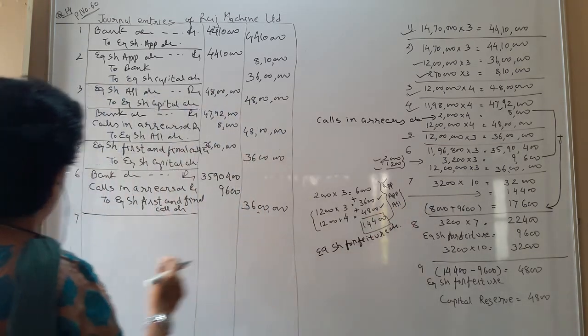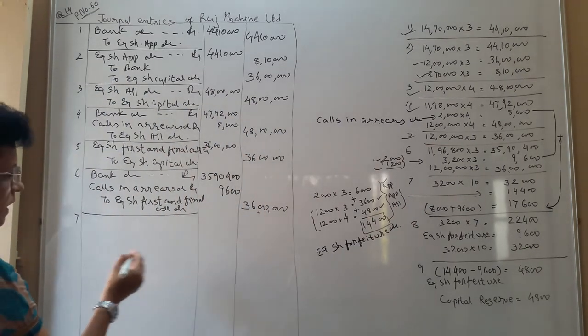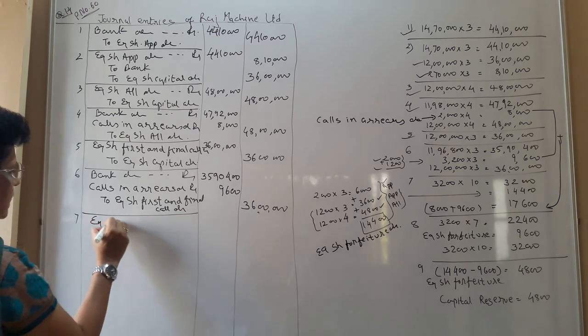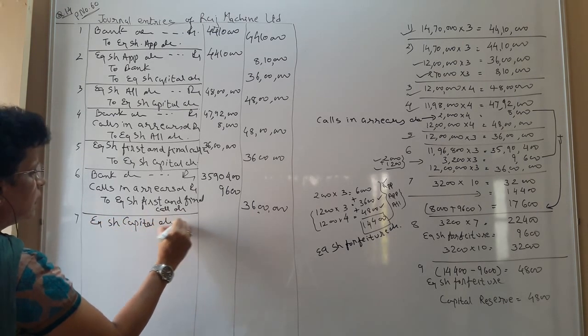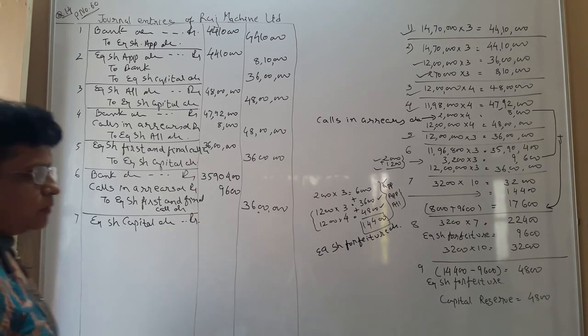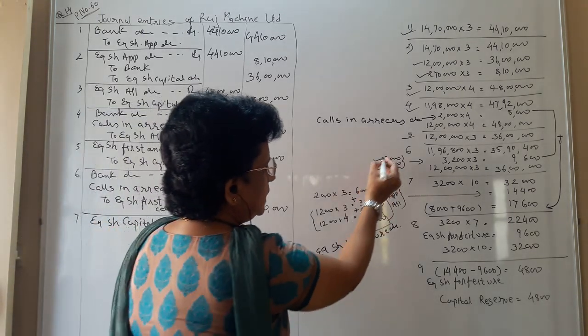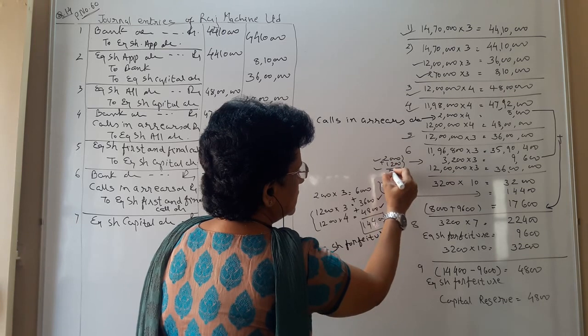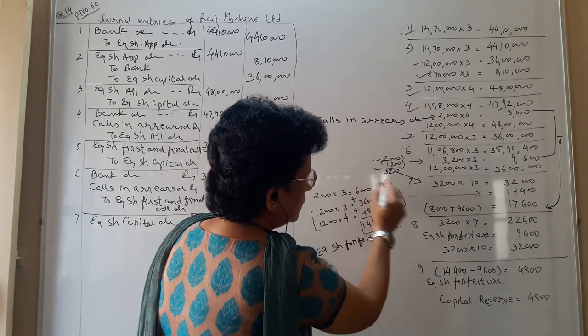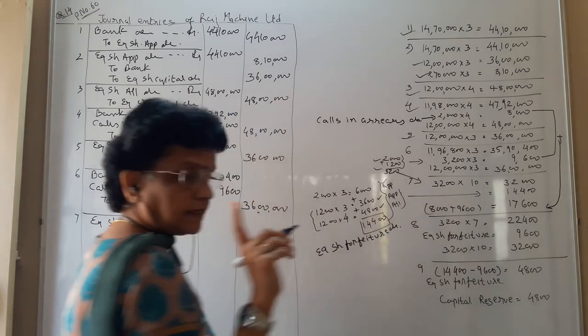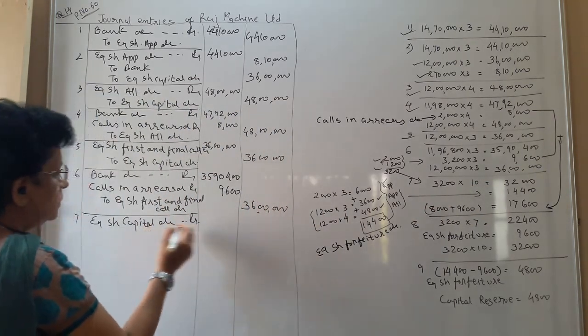So entry number 7, we have equity share capital account debit. How much? Total, how many shares? 2000 plus 1200 is equal to 3200. So 3200 shares at 10 rupees we have to debit.